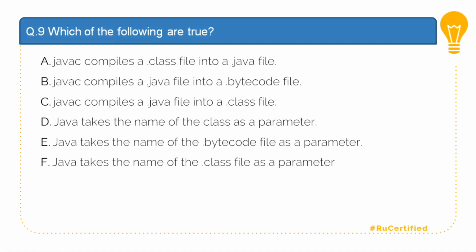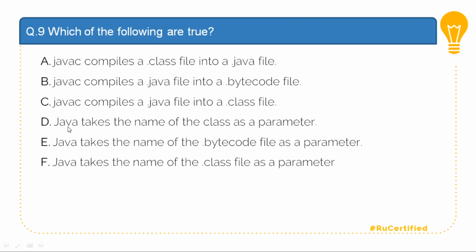Question number 9. Which of the following are true? Java compiles a .class file into .java is incorrect because it's the reverse way. In fact, we convert a .java file into .class. Option B says javac compiles a .java file into a .bytecode file, which is also incorrect, though the converted .class file is bytecode, the extension of the file is not .bytecode. Option C is a correct statement, which says javac compiles a .java file into a class file.